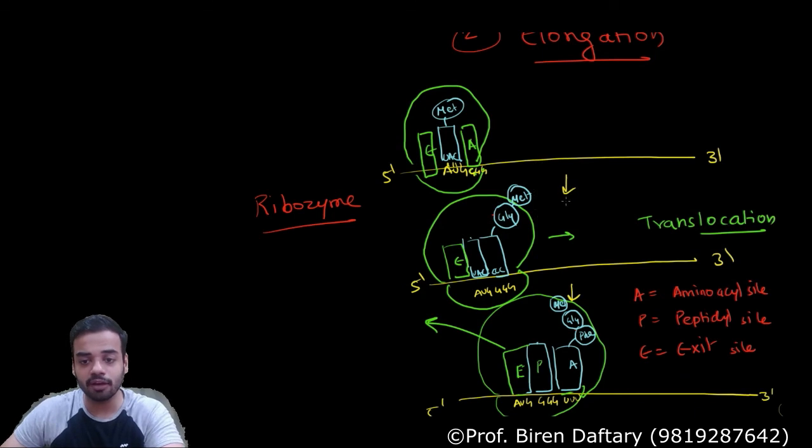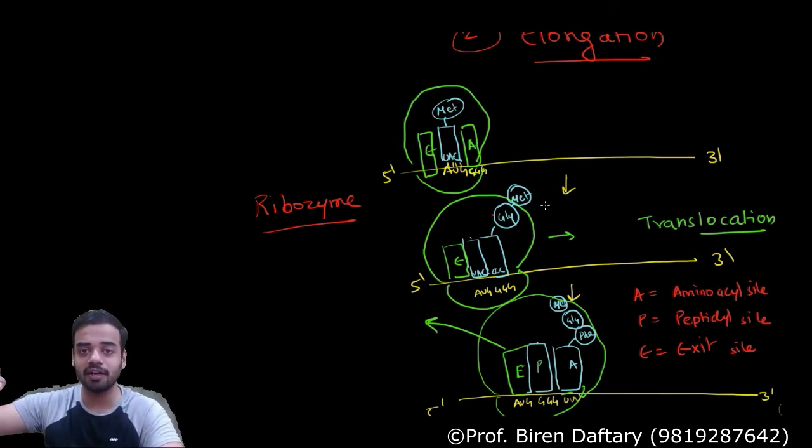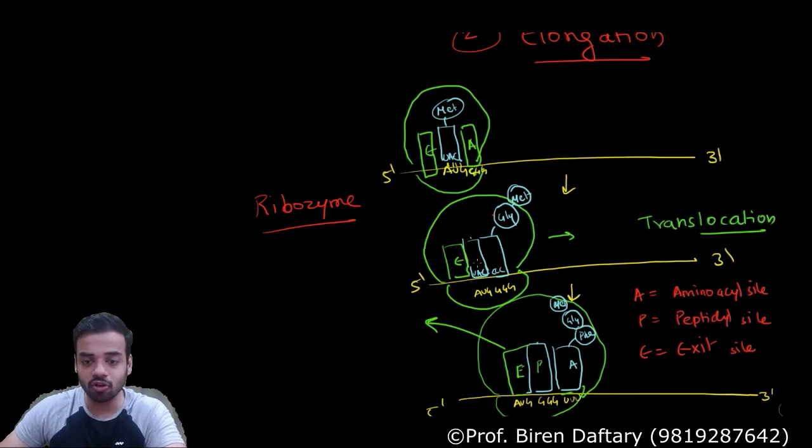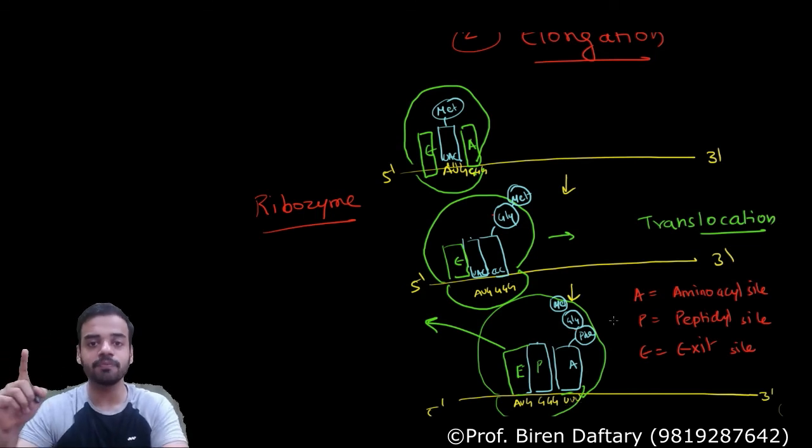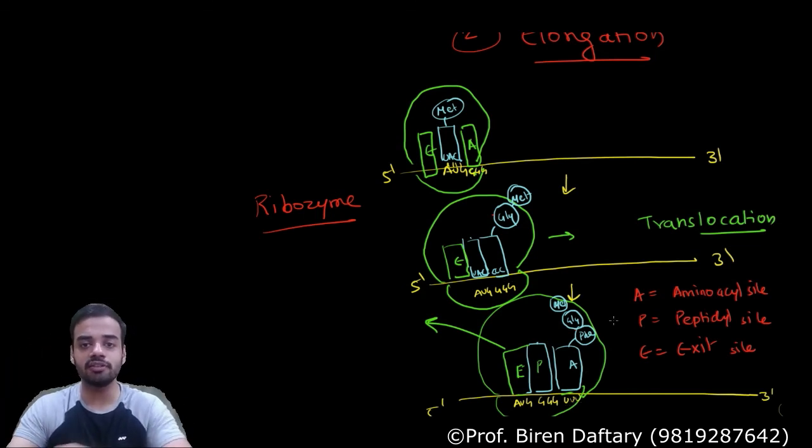Next, translocation is going to happen. The ribosome will move one step ahead. So this automatically goes over here to the E site, and this goes to the P site. From the exit site it will go out because this is empty. Again a new tRNA will come depending on the codon below, and this will continue to happen till there is a stop codon over here. So this is called elongation. Is this clear? So you know what is elongation.